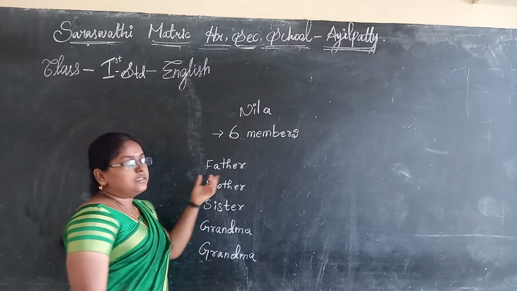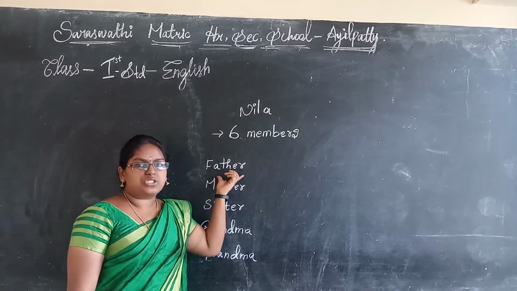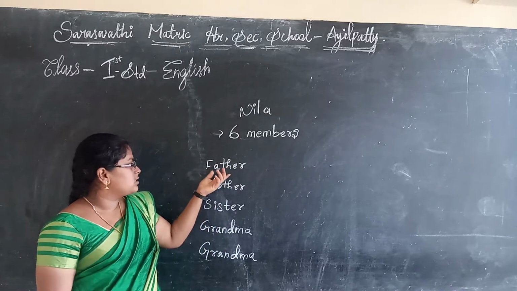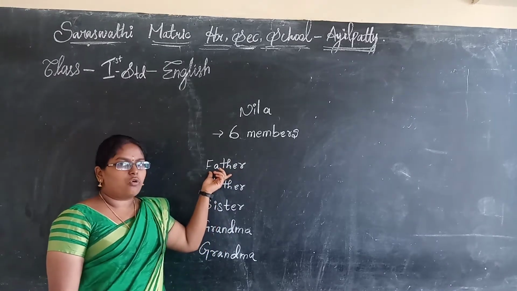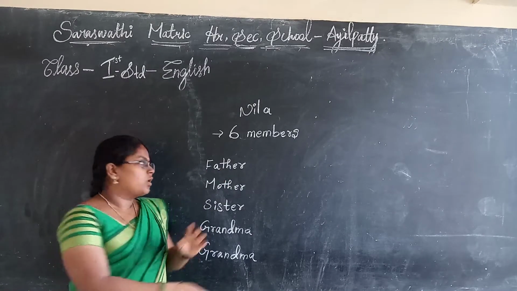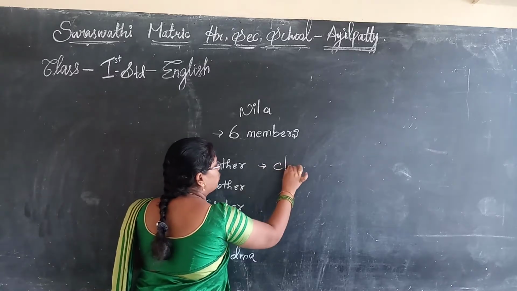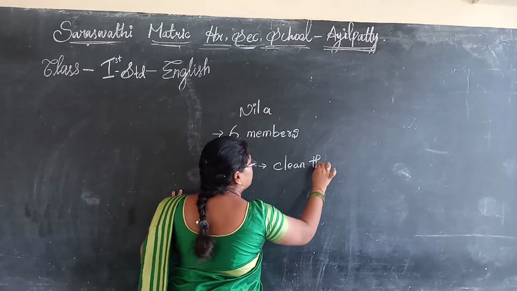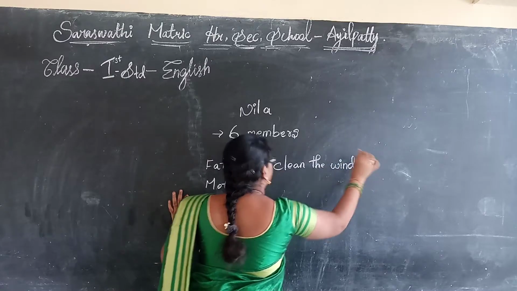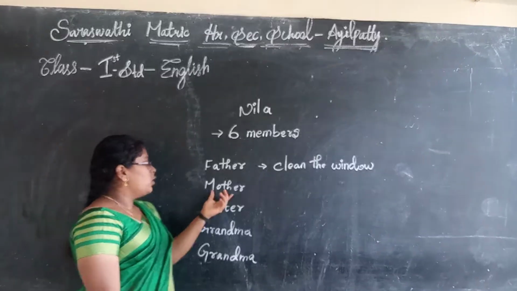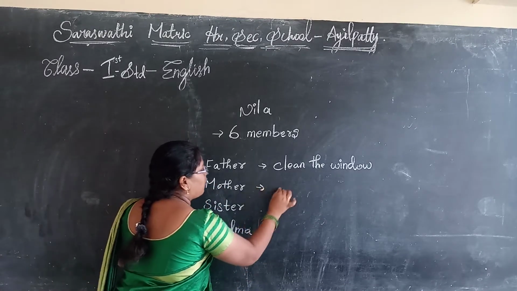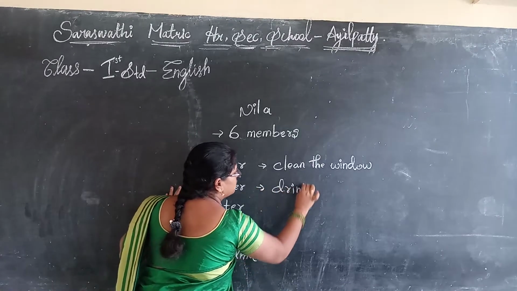Okay. In that picture, we already saw that picture in the previous class, right? First remember that and then say the answer. What did Nila's father do in that picture? Anybody knows? He cleans the window, right? He cleans the window. Okay? Next one. What did Nila's mother do in that picture? She drinks a cup of water.